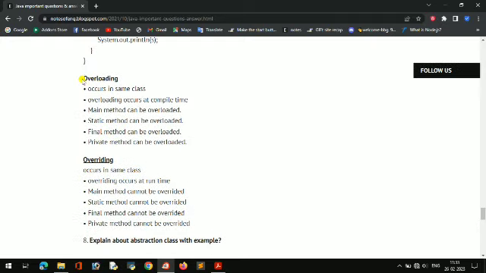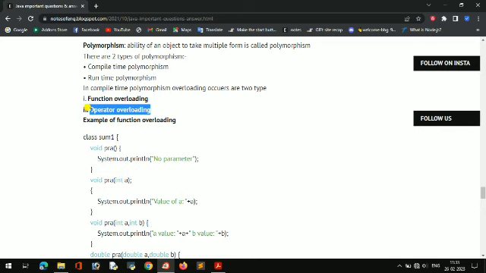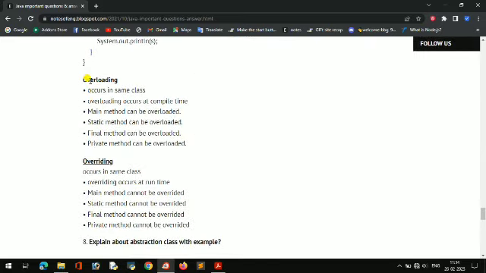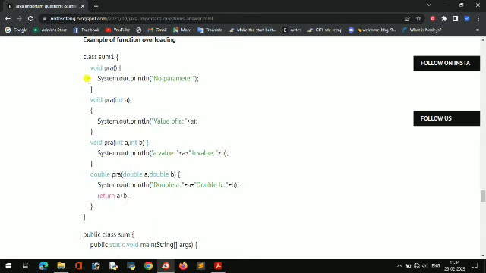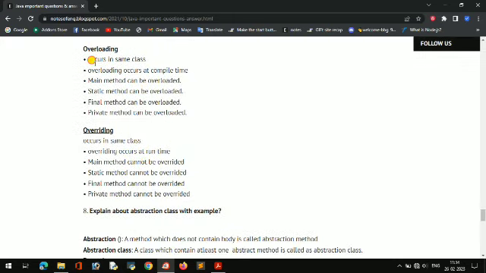For 2 marks they are asking what is the difference between overloading and overriding. In overloading we see two types, operator and function overloading. Operator overloading looks at the type, function overloading looks at the function's parameters. Overloading occurs in the same class, as we have written all these examples in the same class. Overloading occurs at compile time.